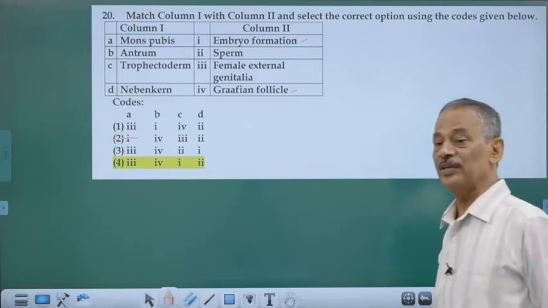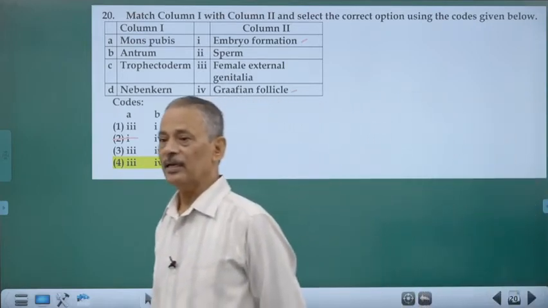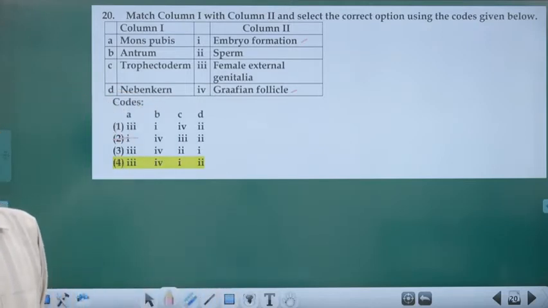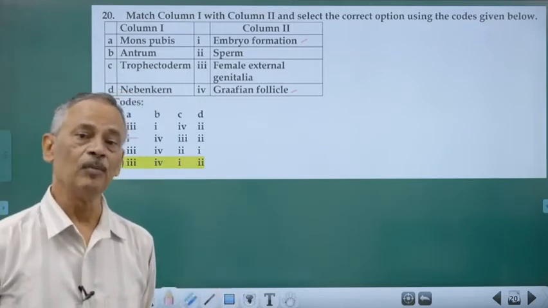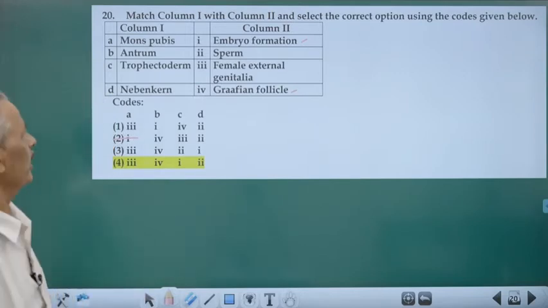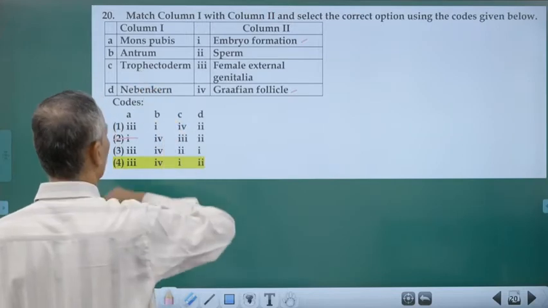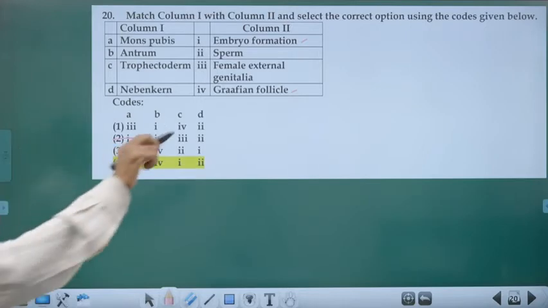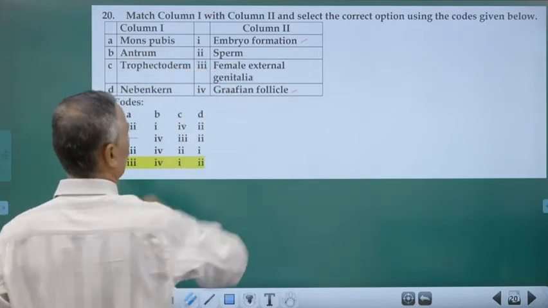It is concerned with nourishment. The inner cell mass contains stem cells that proliferate and give rise to the germ layers, and the embryo develops from the inner cell mass. Trophectoderm provides nourishment for the development of the embryo.